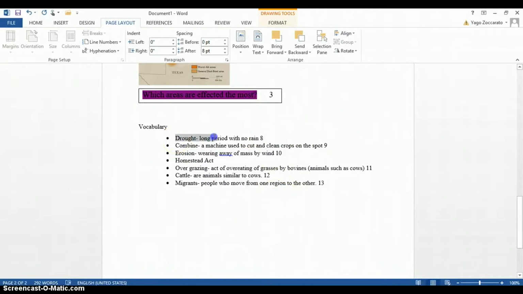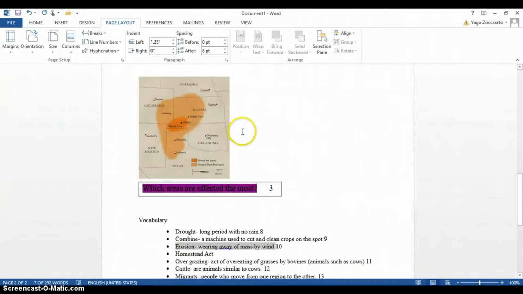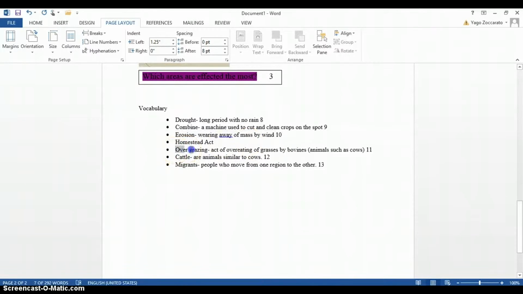First, we have drought, a long period with no rain, which makes up note card number 8. In note card number 9, we have combine, a machine used to cut and clean crops on the spot. Note card number 10 is erosion, which is the wearing away of mass by wind. The Homestead Act was already defined in note card number 5. Overgrazing, which is the act of overeating of grasses by bovines or animals such as cows, makes up note card 11. Note card 12 consists of cattle, or animals similar to cows. And note card 13 defines migrants as people who move from one region to another.